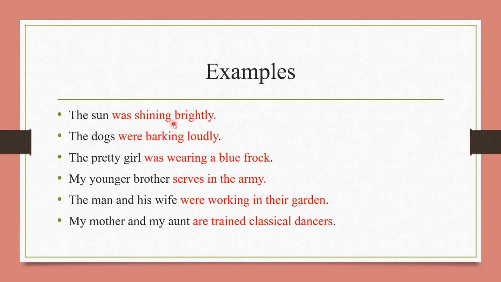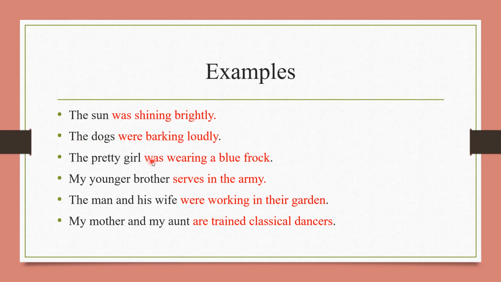The sun was shining brightly. So in this sentence, the sun is the subject and was shining brightly is the predicate, which is stating the condition or stating the comment about sun. The dogs were barking loudly. In this sentence also, what dogs are doing is stated here with help of verb and complement or comment we can say.